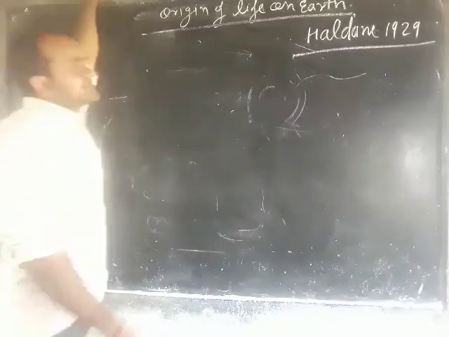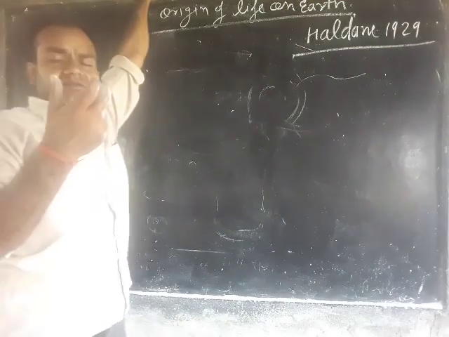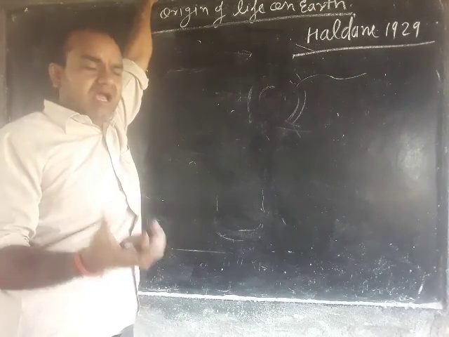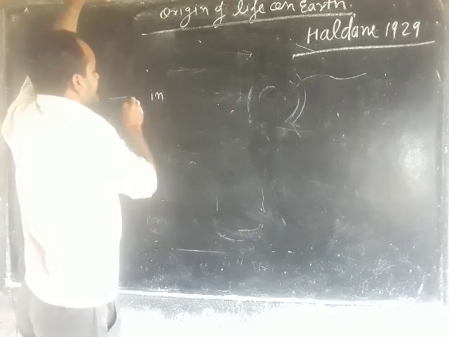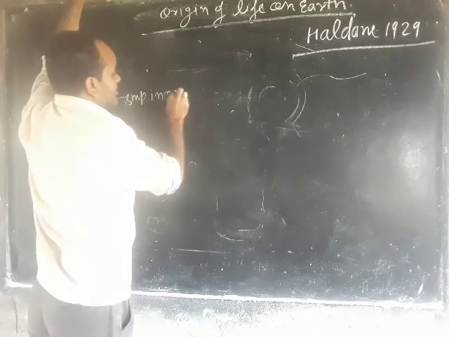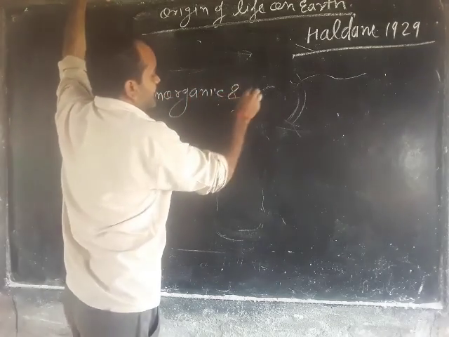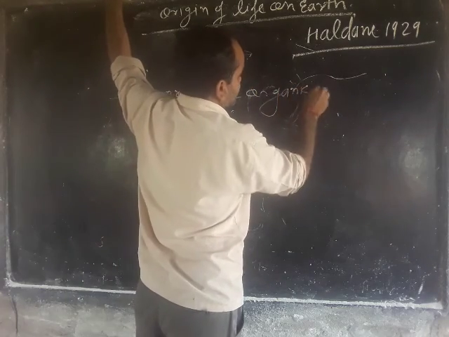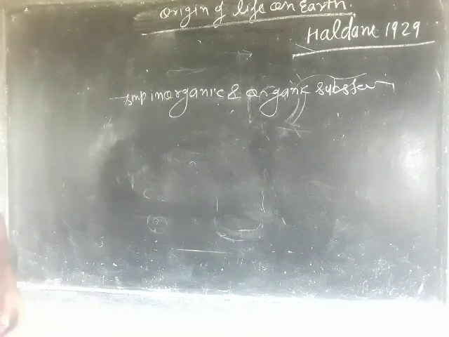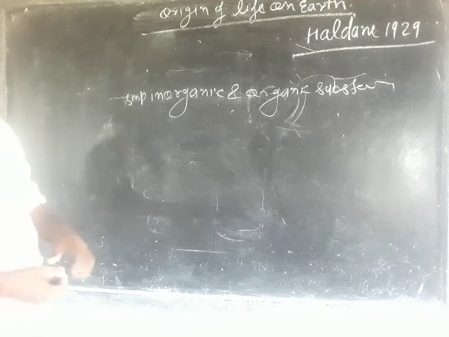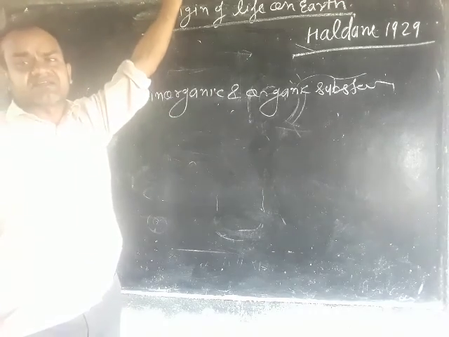Haldane suggested that any living organism originated from simple inorganic and organic substances, meaning the new species developed from simple inorganic and organic molecules which were present on the earth in the earlier atmosphere.